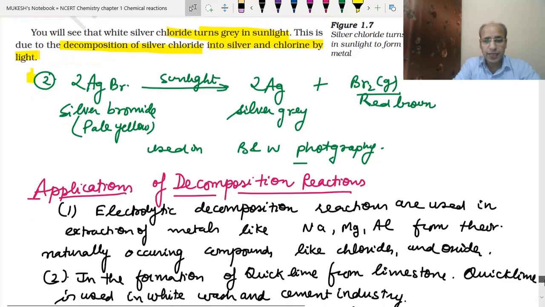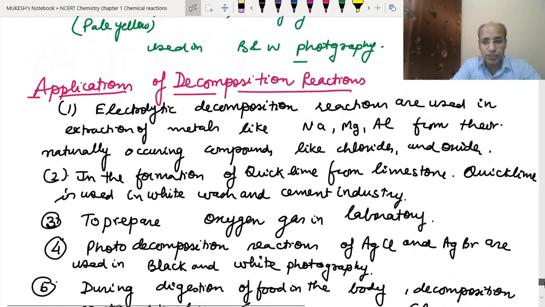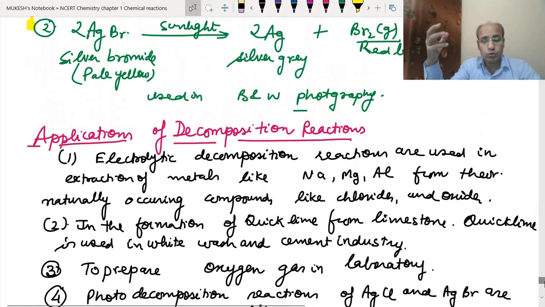So let's recap. First we did what decomposition reactions are, then thermal decomposition, electrolytic decomposition, and photolytic decomposition. We got the examples and the different applications that we have already discussed in the different parts. Electrolytic decomposition we use to extract metals from their chlorides and oxides.